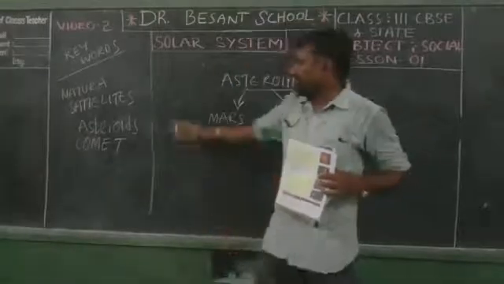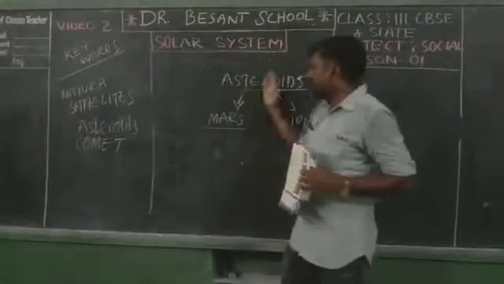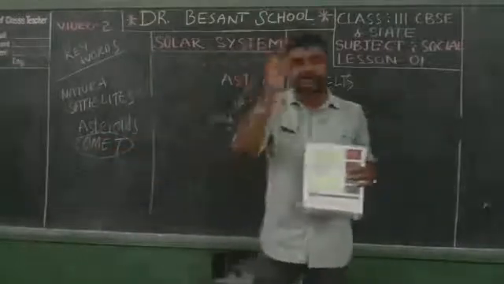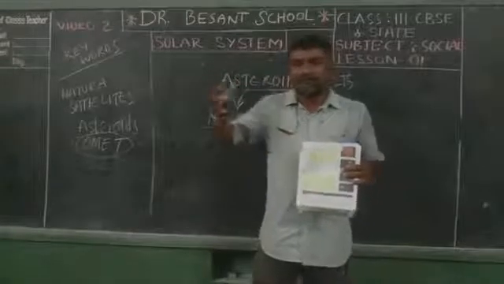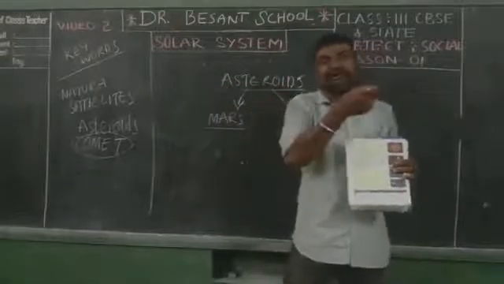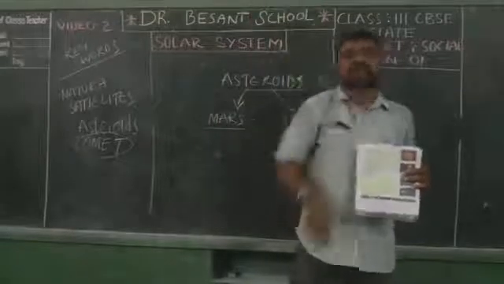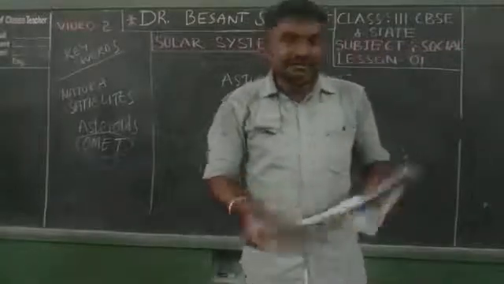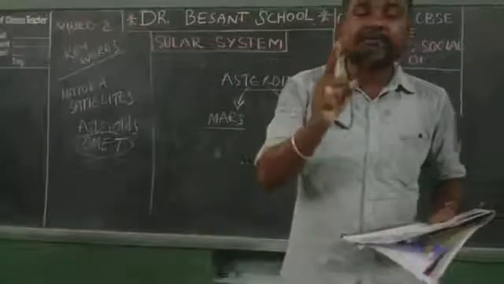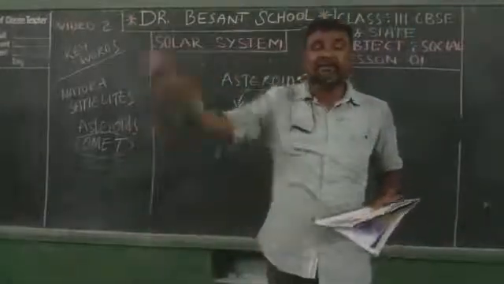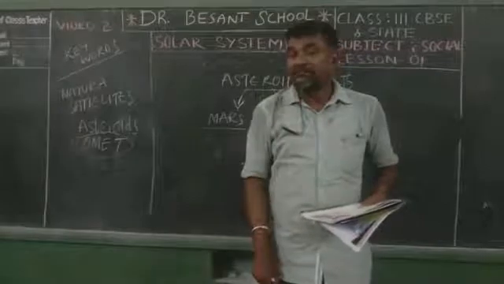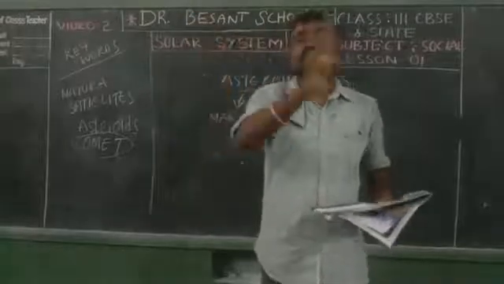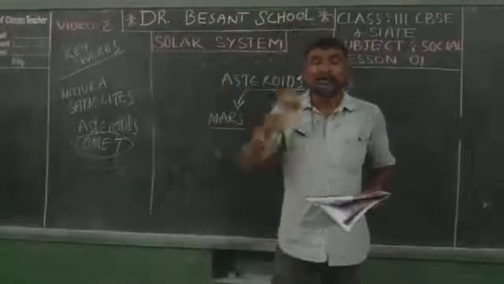You see, not like the planets, not like the asteroids, these comets are very, very speedy objects. With lightning speed, it passes from one place to another, revolving round the sun. It takes 75 years to complete one rotation around the sun.